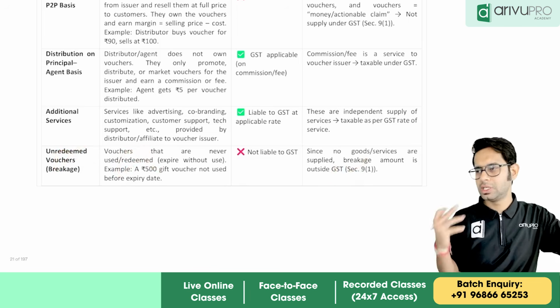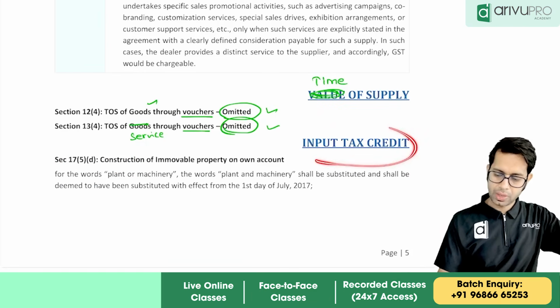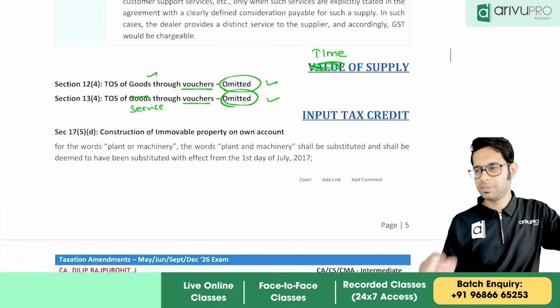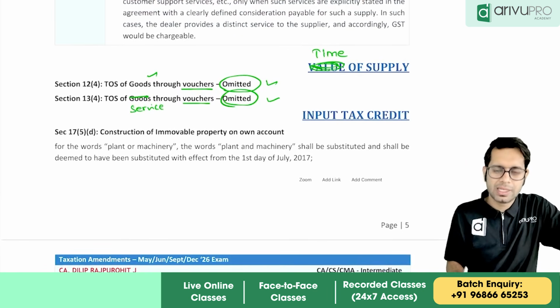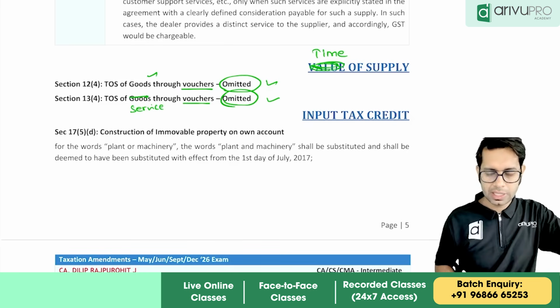On what amount will you pay GST? So no GST is applicable on unredeemed vouchers. Then on the input tax credit chapter, there is not that great a change, meaning there is no implication for you as inter students, but for final students there is a case law which they have to study.